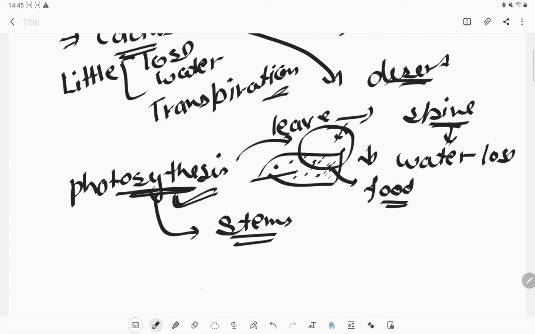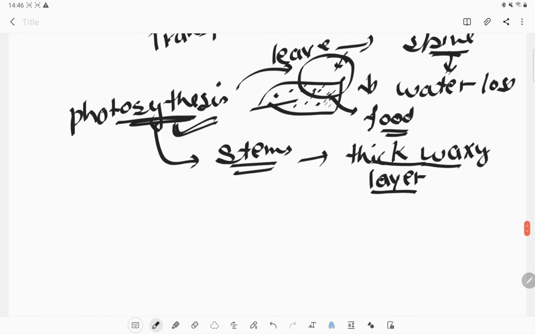The stem of the cactus is a little waxy, with a thick waxy layer on it. What does this thick waxy layer do? It will retain water in the tissue, so it also helps reduce the loss of water.